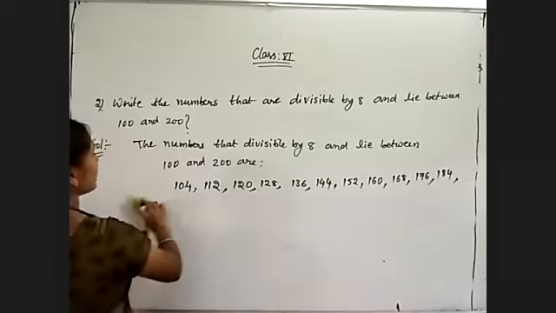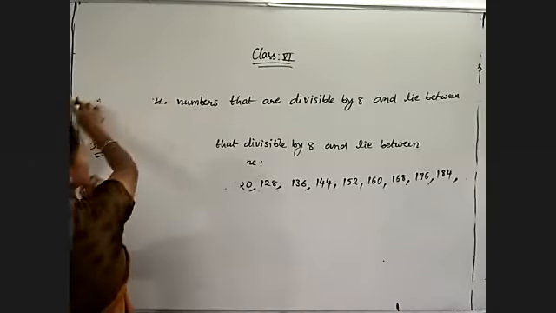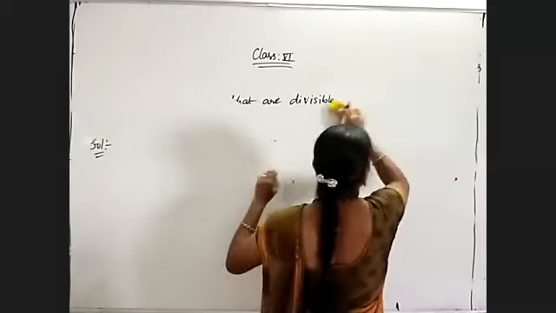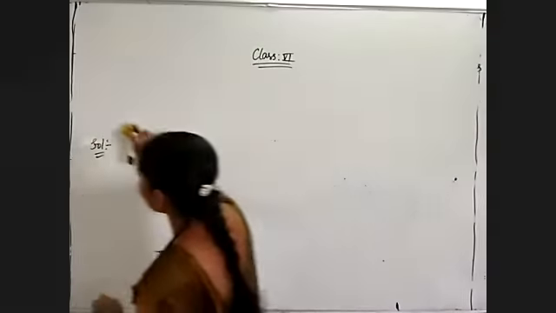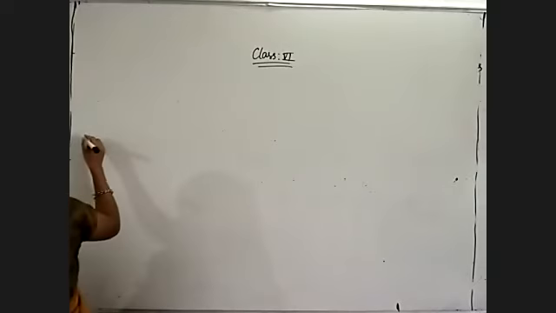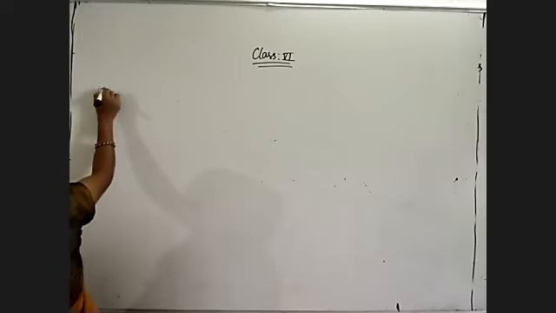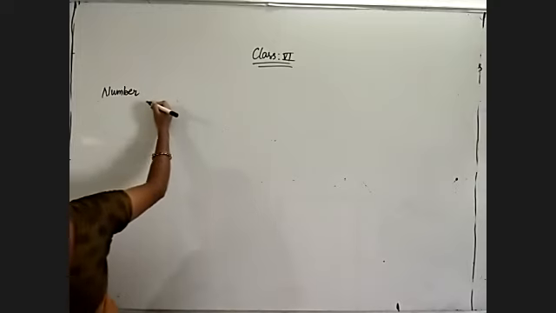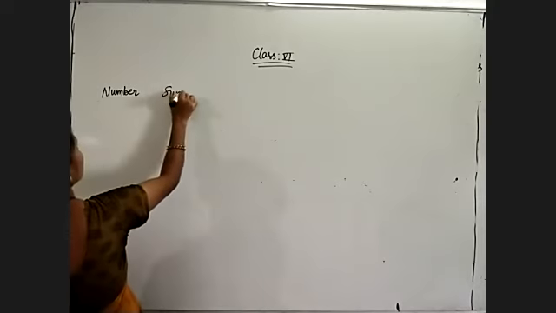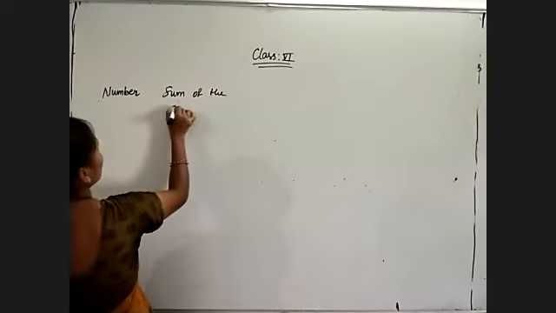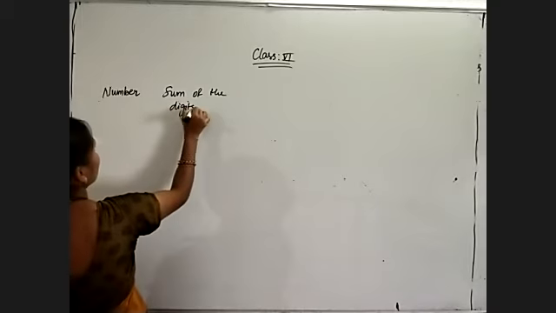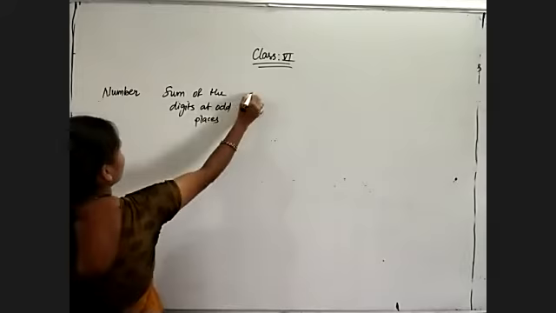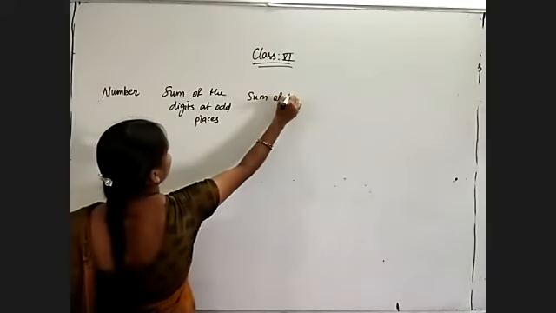Now coming to the next question. Check the divisibility rule of 11 for the following numbers. So check whether the given numbers are divisible by 11 or not. For this I will give the table also. Number, sum of the digits at odd places, and sum of the digits at even places.